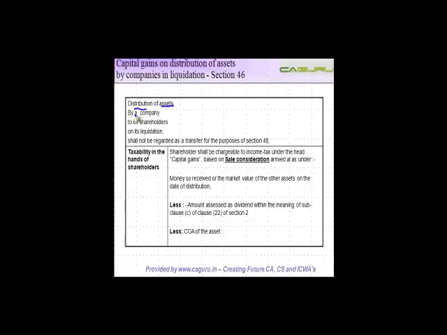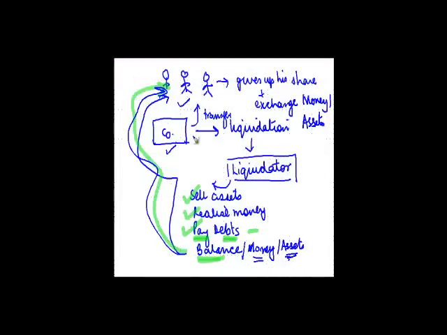Distribution of assets by a company to its shareholder on its liquidation shall not be regarded as a transfer for the purpose of section 45. What this means is that when the company transfers these assets, from the company's perspective, this transaction is not a transfer. And I have explained to you that if it is not a transfer, that means there is no capital gain. So there is no capital gain in the hands of the company.